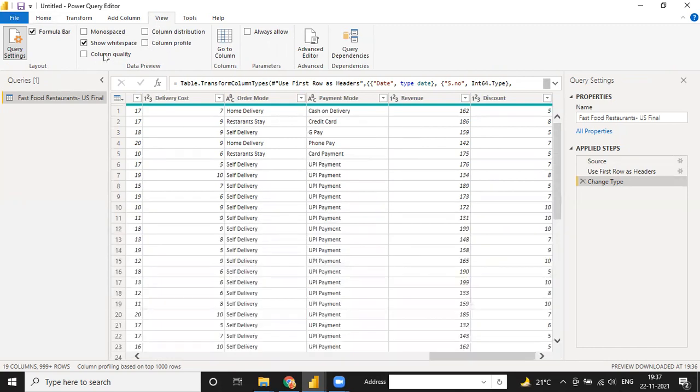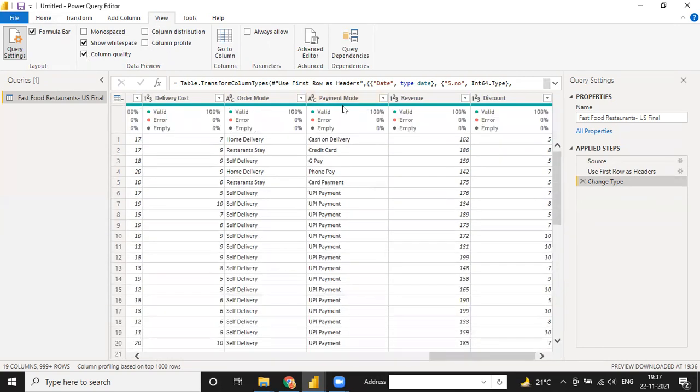Same way, select column quality. Column quality means valid 100%, error 0 and empty 0. This shows you how many columns have complete values. If any column is showing an error, then you can directly go through that error and correct it, so that it will be helpful to identify the error at the same time.